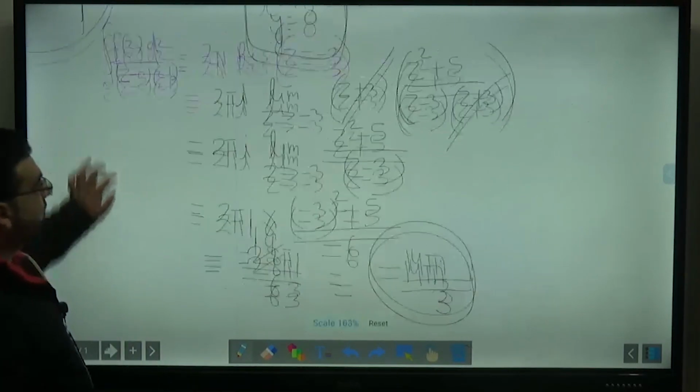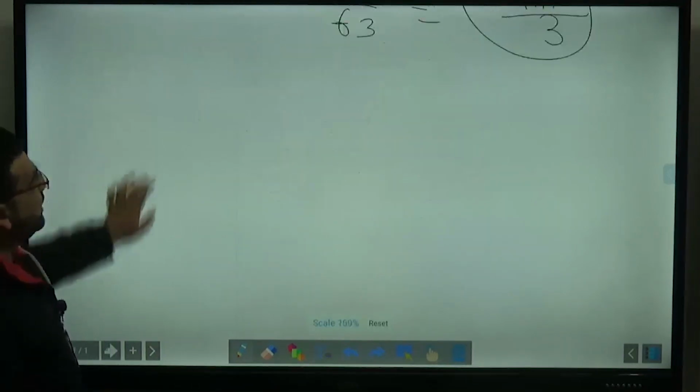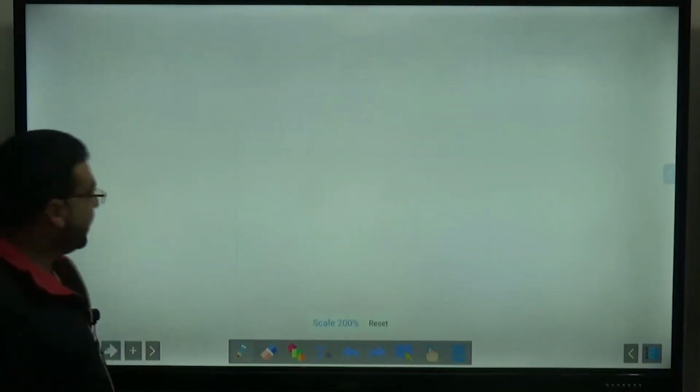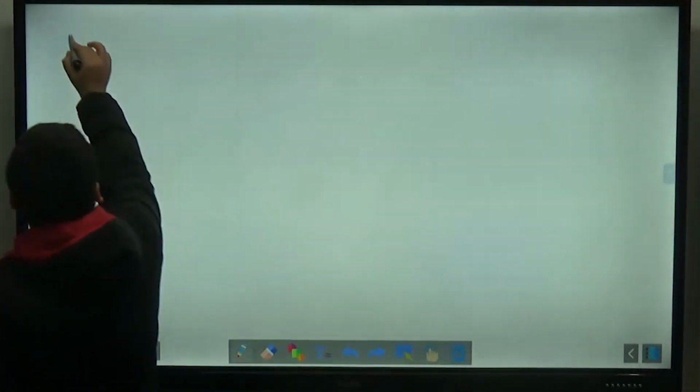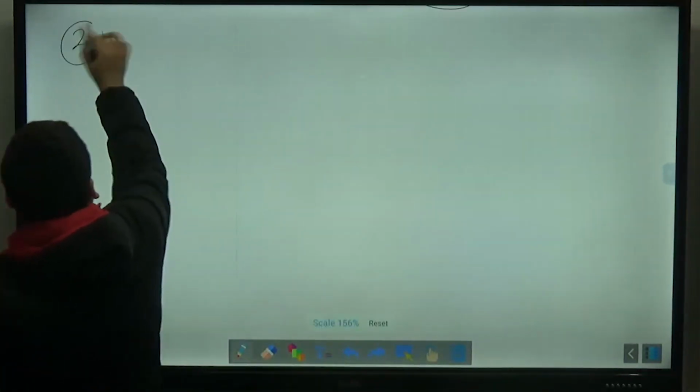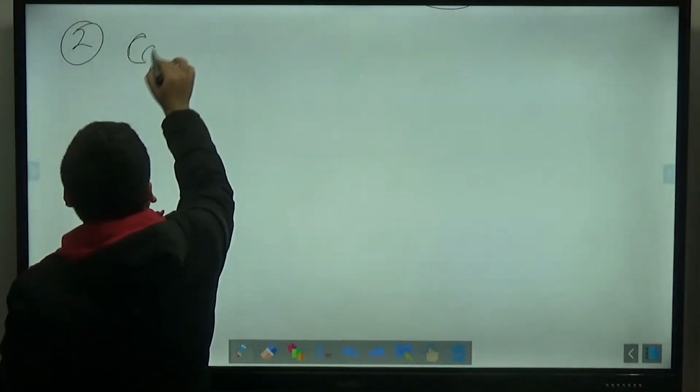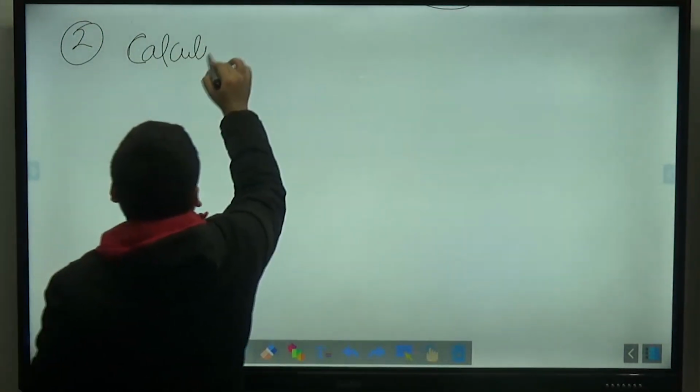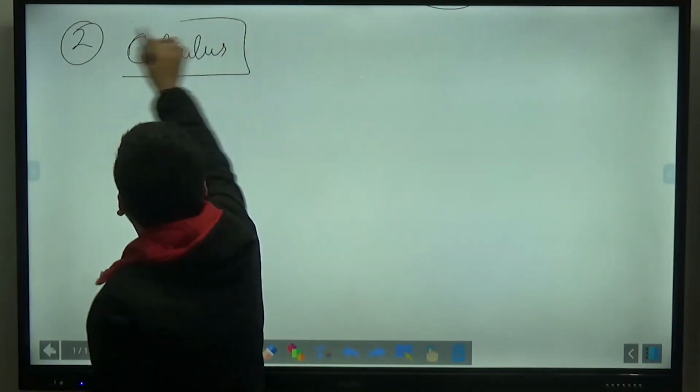Okay, so this was all about the complex. After the complex portion, students, we started the calculus part. Number 2 was the calculus part.